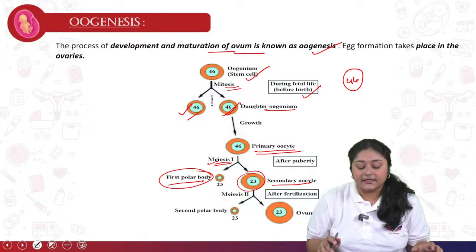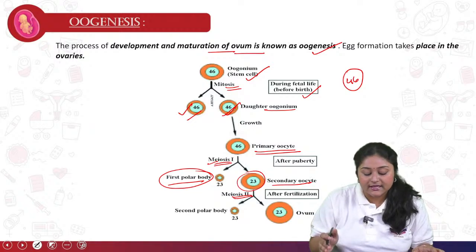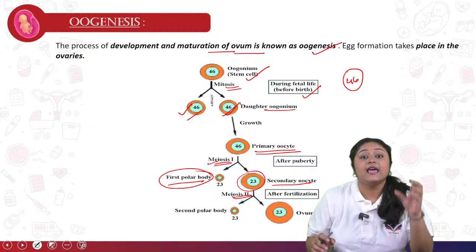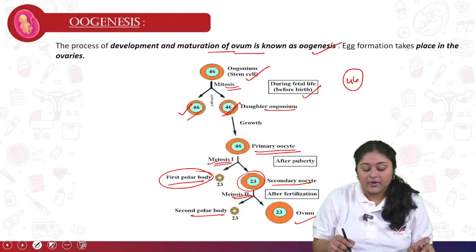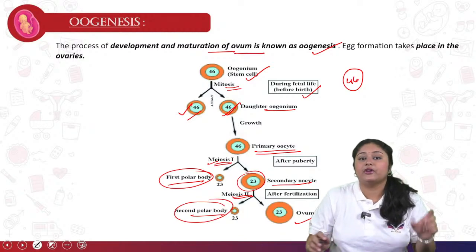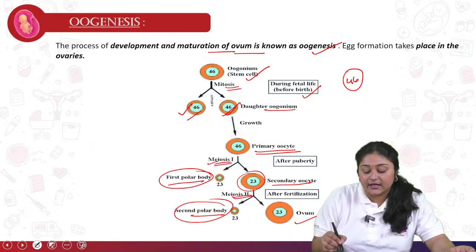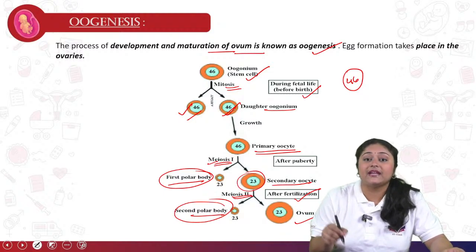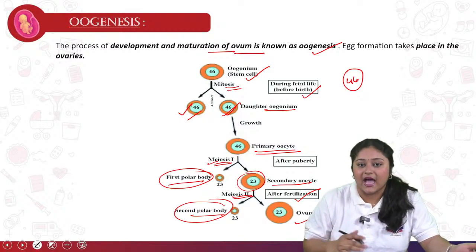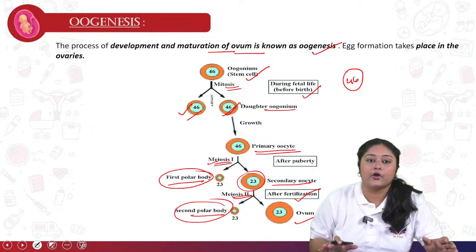So the secondary oocyte will go for meiosis 2. Meiosis 2 means again it will create a replicate cell. So that is the secondary polar body, and one is the mature ovum. The secondary polar body and first polar body do not play any role during the sexual period. When the secondary oocyte goes for fertilization, only then will it become an ovum. That is the time period when the menstruation cycle is going to happen for the woman. So that's why mature ovum come from the ovary. So that is the process of oogenesis.